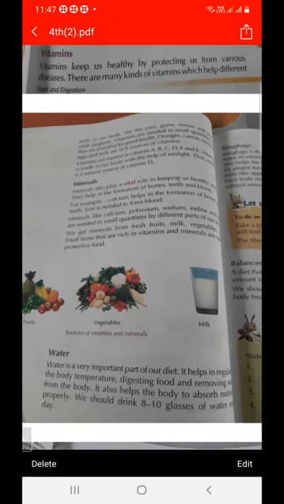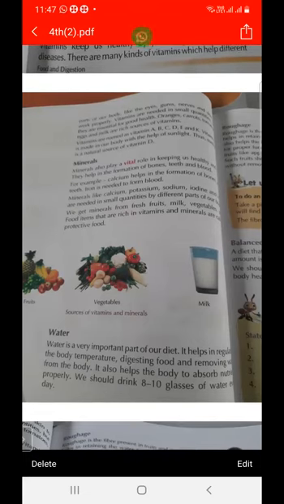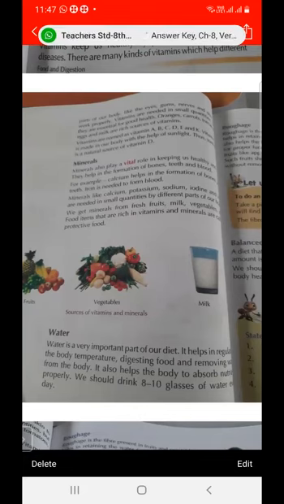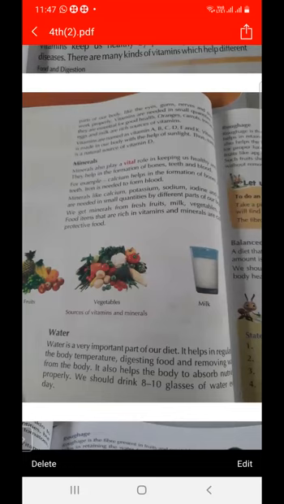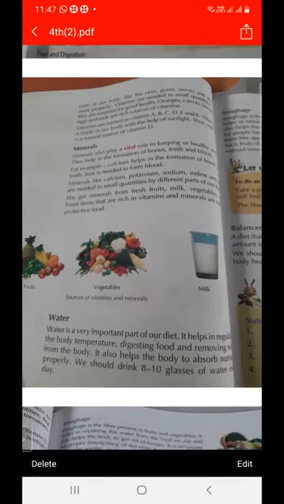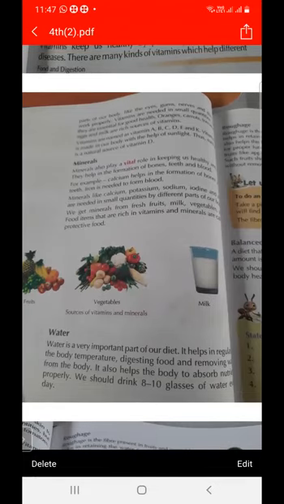What is the natural source of vitamin D? How can we get vitamin D? We can get vitamin D from the sunlight. So there are many kinds of vitamins, and we can get them from different food items, and from the sunlight we can get vitamin D. And what is the function of these vitamins? They are called protective food, and they protect us from many diseases.